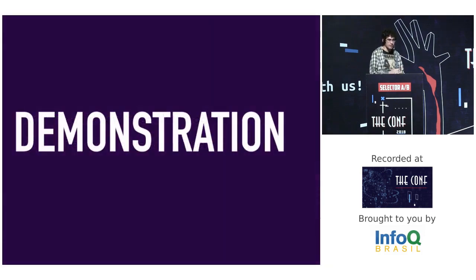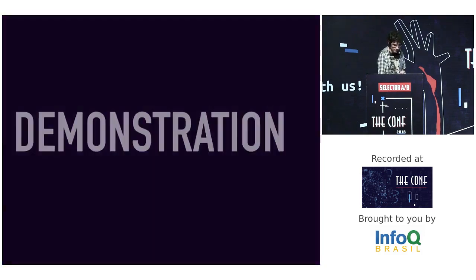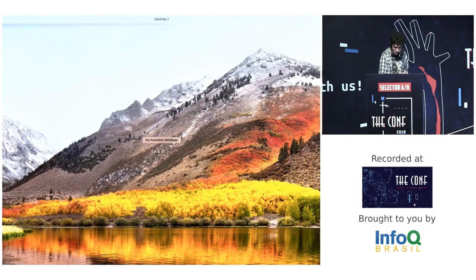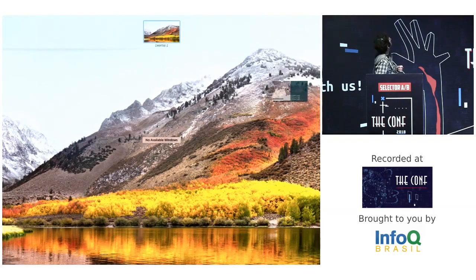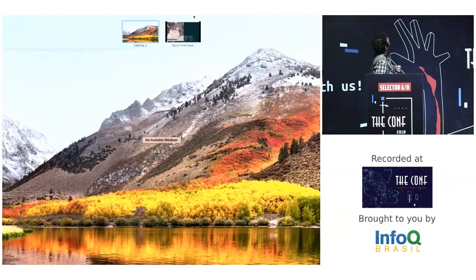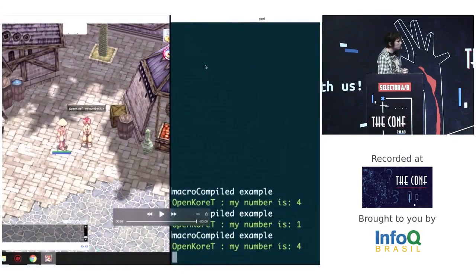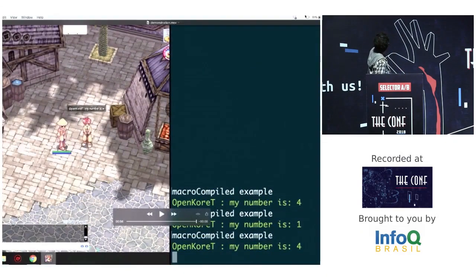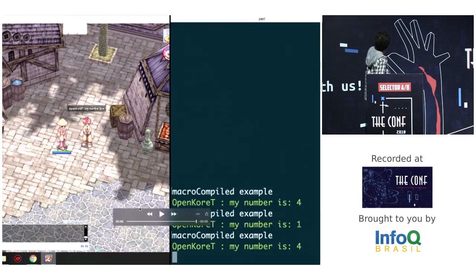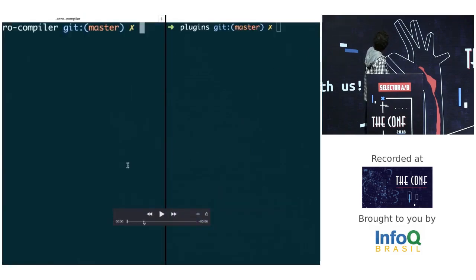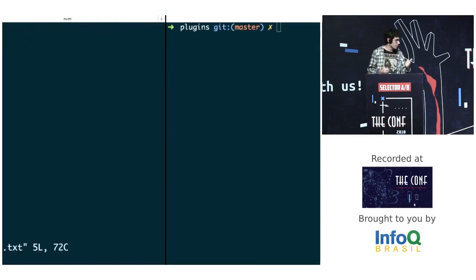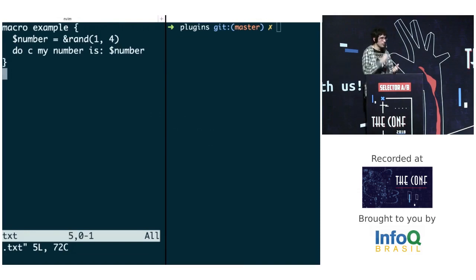Let's start the demonstration of this compiler. I wrote a very simple code on eventMacro to say a random number in the game.